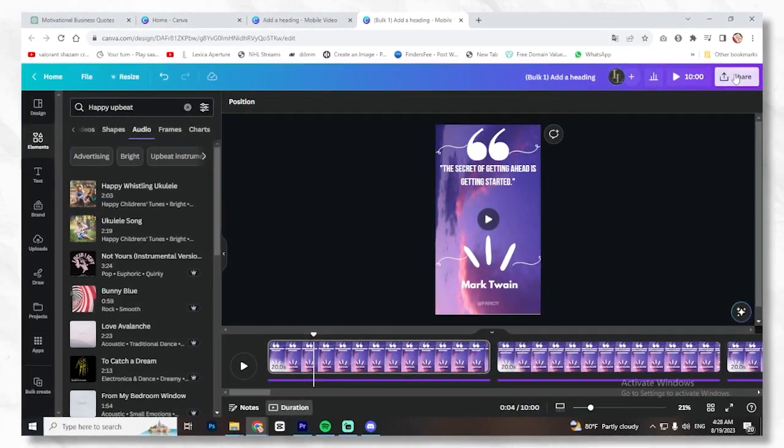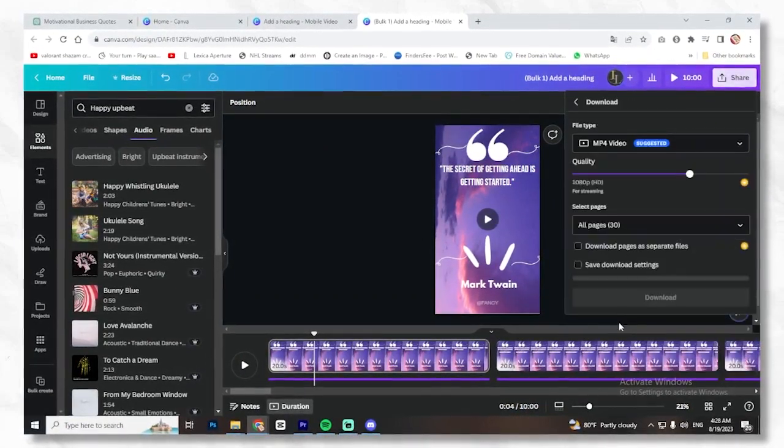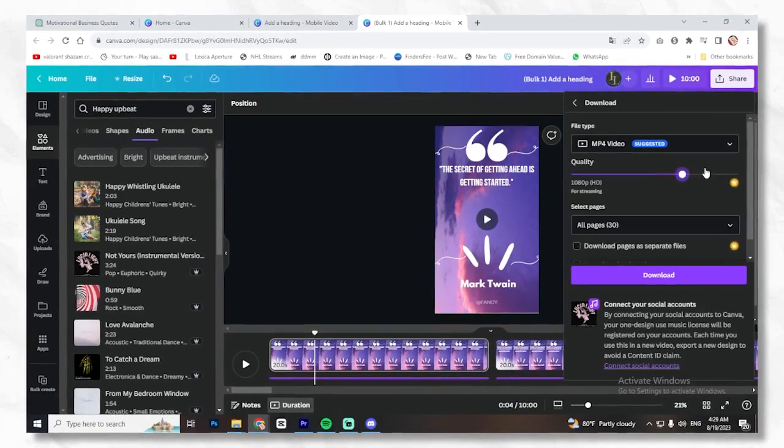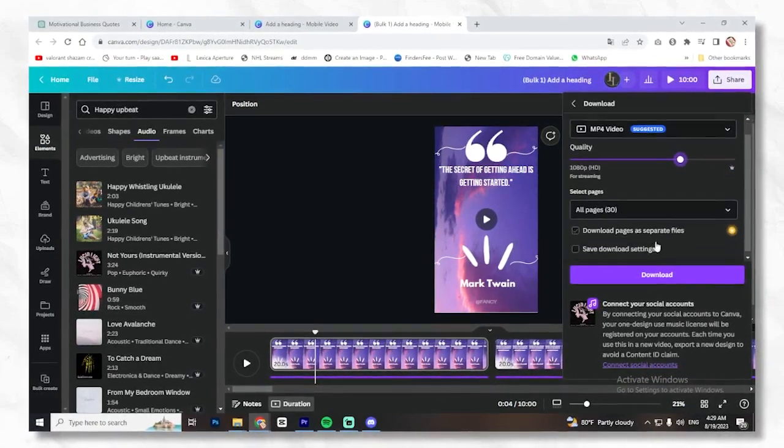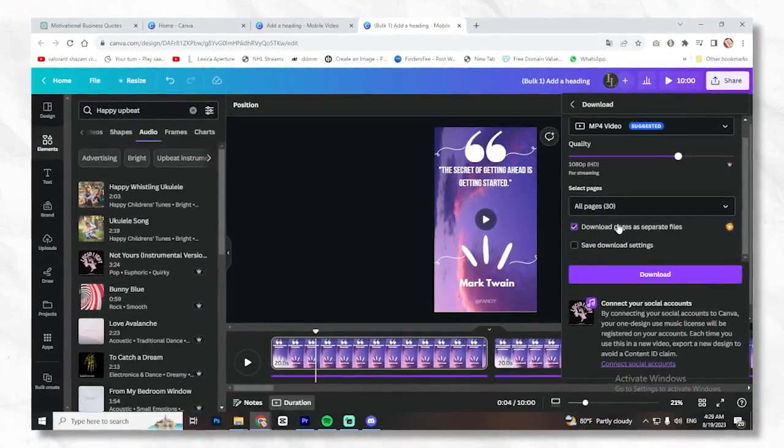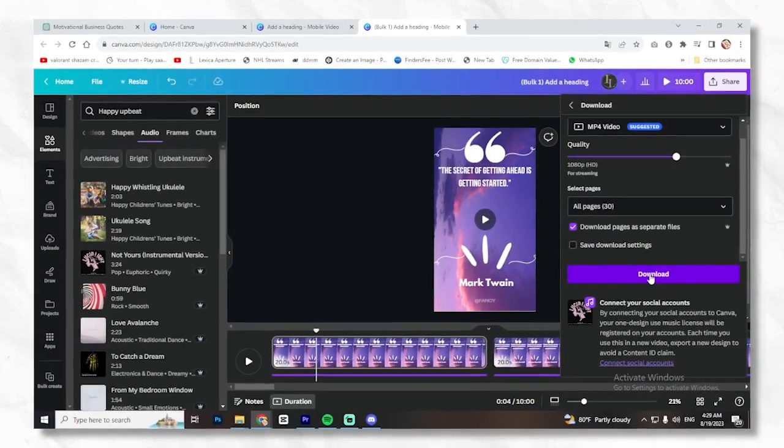Now let's export the video. Go to Share, and then click on Download. You can use up to 4K if you have Canva Pro. Then, check the box that says Download Pages as separate files, and click on Download.